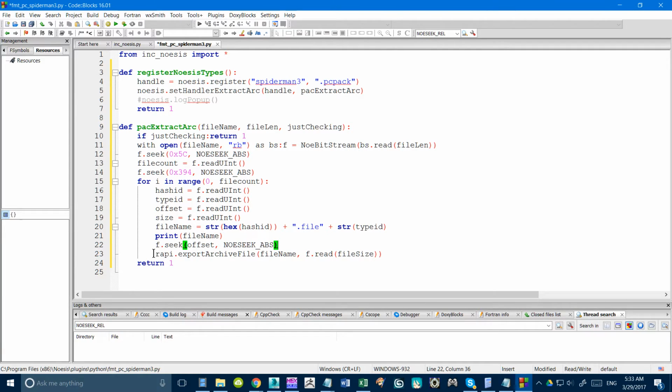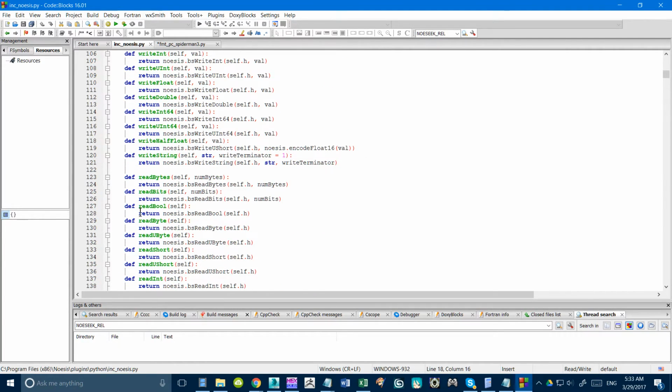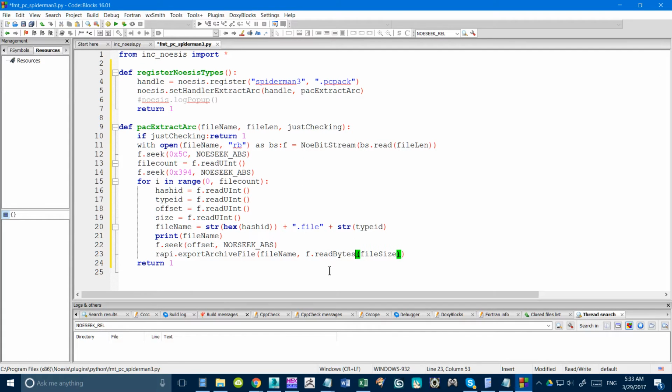And then we can run this, which would be the file name and then an array of bytes. Actually, no, we have to use the Noesis Bitstream for that. So that would be read bytes. That's right, replace that with read bytes.